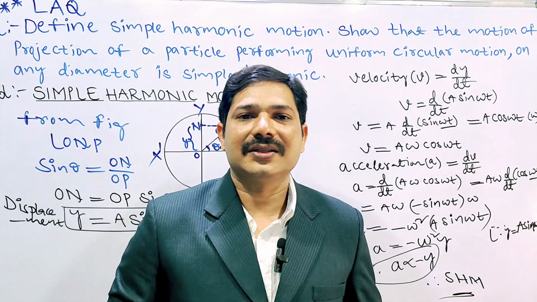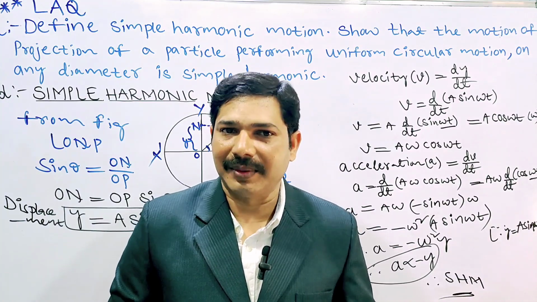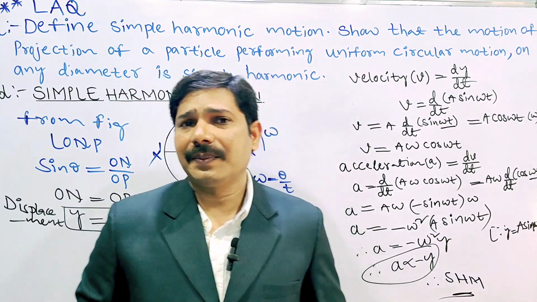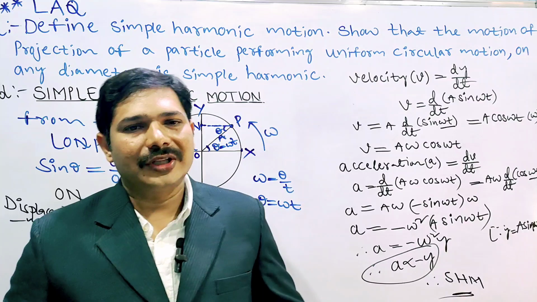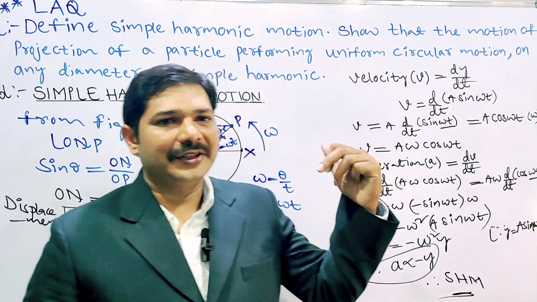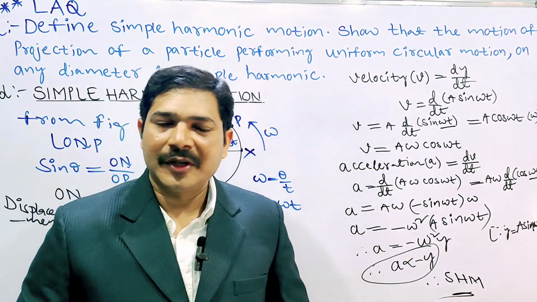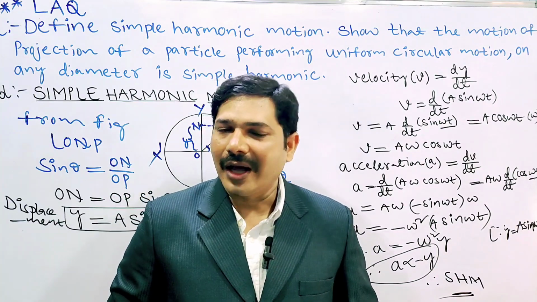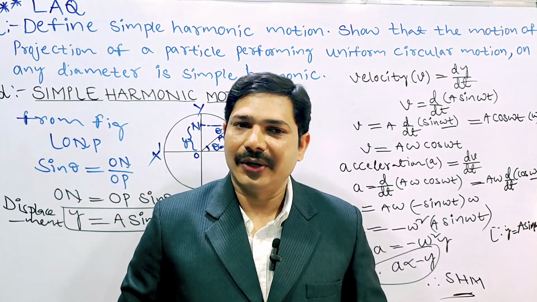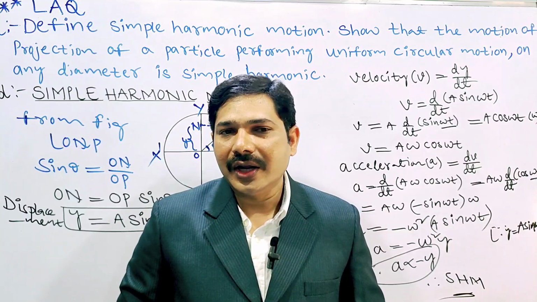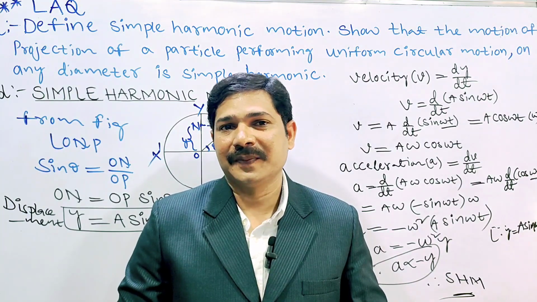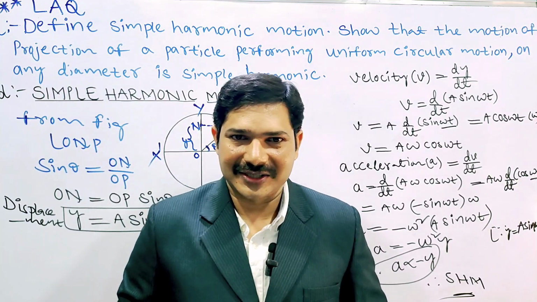Sometimes they can ask a problem, a numerical problem, in very rare cases. So simple pendulum and this simple harmonic motion, these two are the questions. Now I will explain numericals also. Don't skip the video, because if you solve these problems, then only you will get the 8 marks.